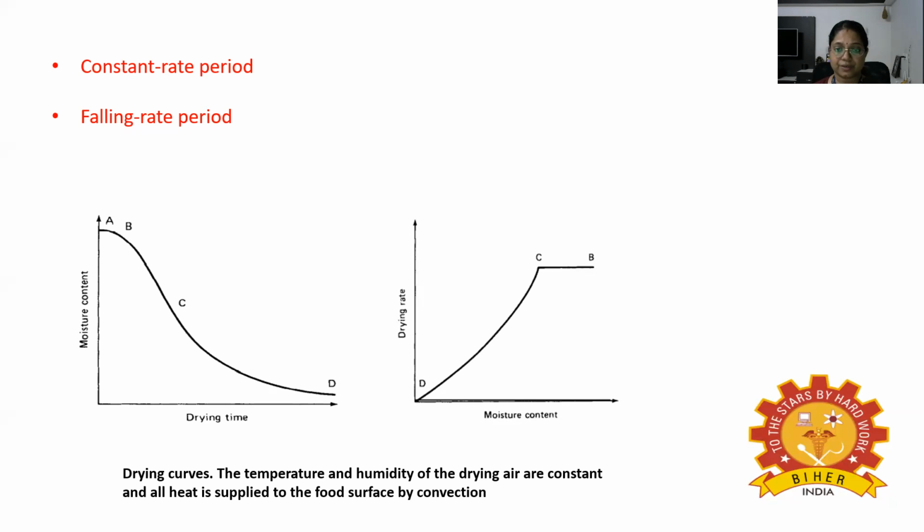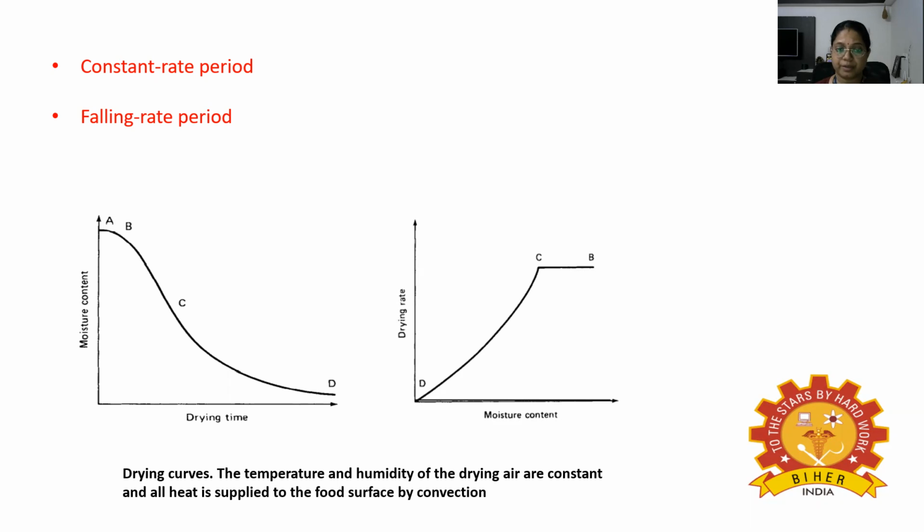So most heat transfer is by convection from the drying air to the surface of the food, but there may also be heat transfer by radiation. If the food is dried in solid trays, there will also be conduction through the tray to the food. So calculation of heat transfer is therefore often very complex in drying systems. The falling rate period is usually the longest part of a drying operation, and in some foods, for example grain drying, the initial moisture content is below the critical moisture content, and the falling rate period is the only part of the drying curve to be observed.